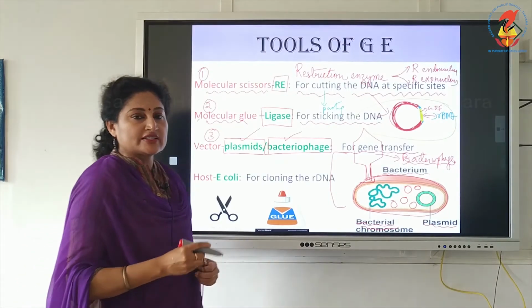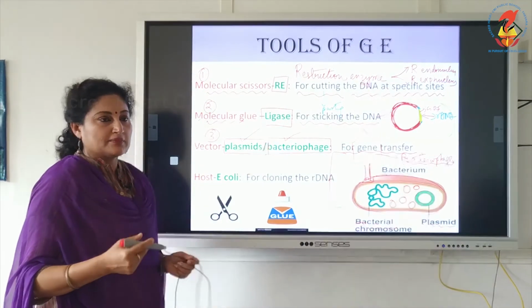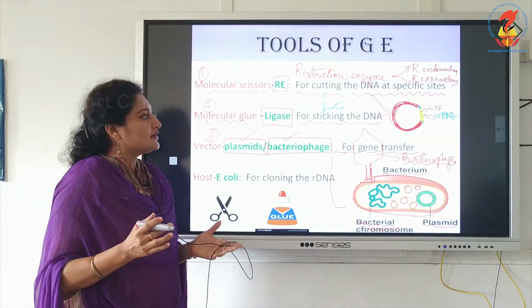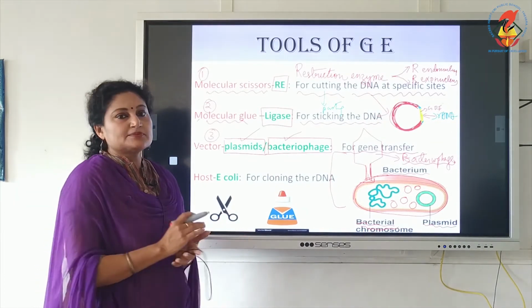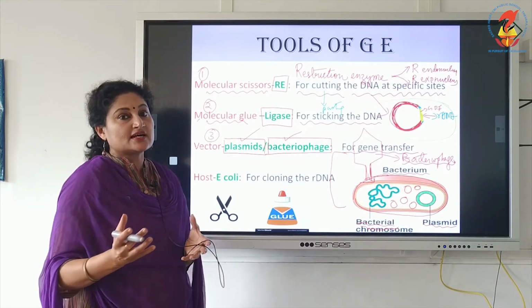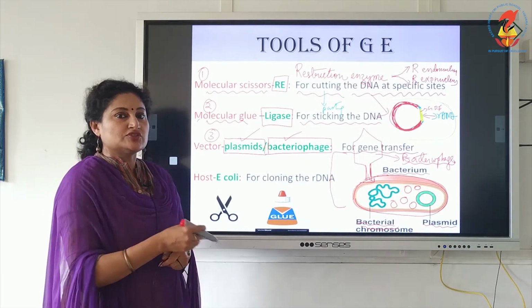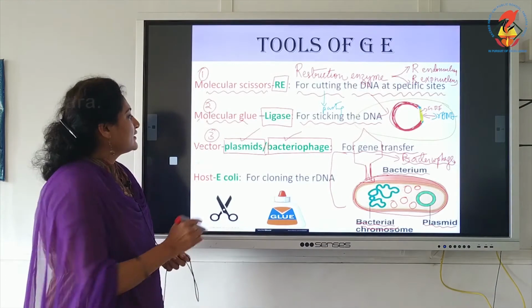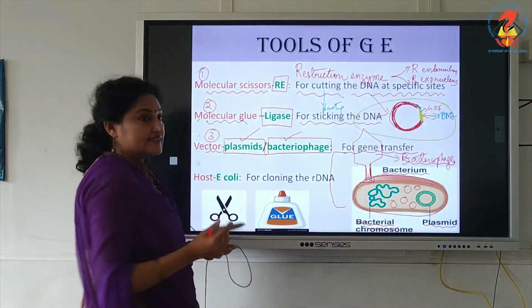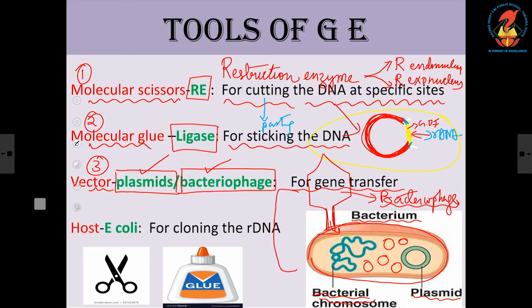Like we have heard of vectors of certain diseases like malaria, the actual parasite is Plasmodium vivax, but it is transferred via the mosquito. So, when we get bitten by a mosquito, it is transferred. Just like that, the vector plays an important role, and hence it gets the name vector, vehicle for gene transfer.